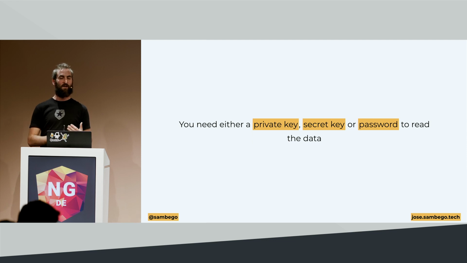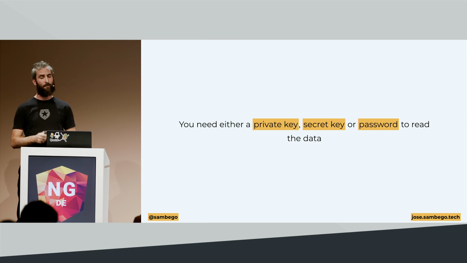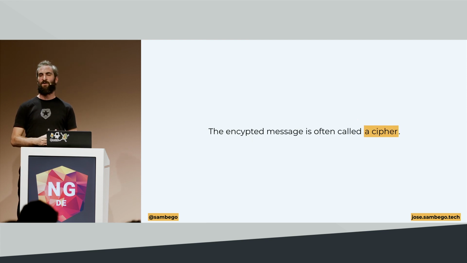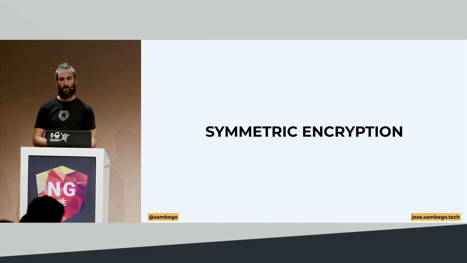There are a few approaches. You either need a private key, a secret key, or a password, depending on which algorithms you use to encrypt your data. And the encrypted message is also often called a cipher. So when you hear me say the word cipher, that's whatever comes out of an encryption algorithm. It's the encrypted message, it's the encrypted data. There are 2 kinds of encryption mechanisms. There's symmetric and asymmetric ones, and we start with the simplest one, symmetric encryption.